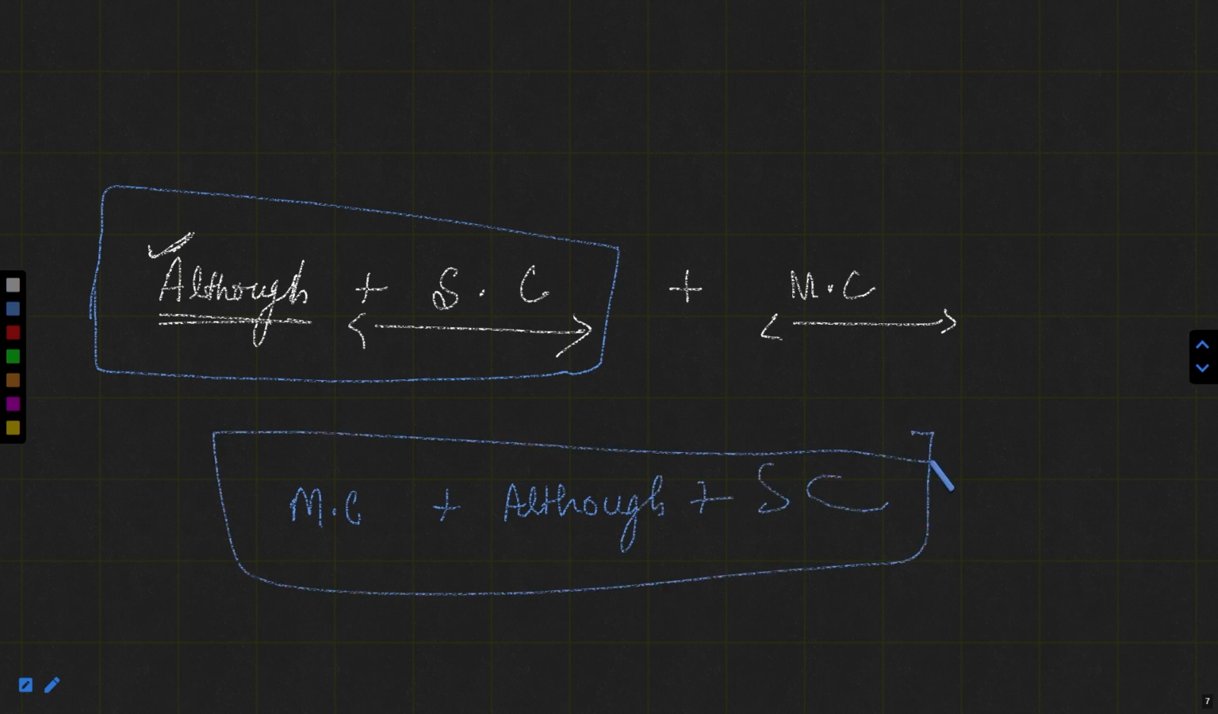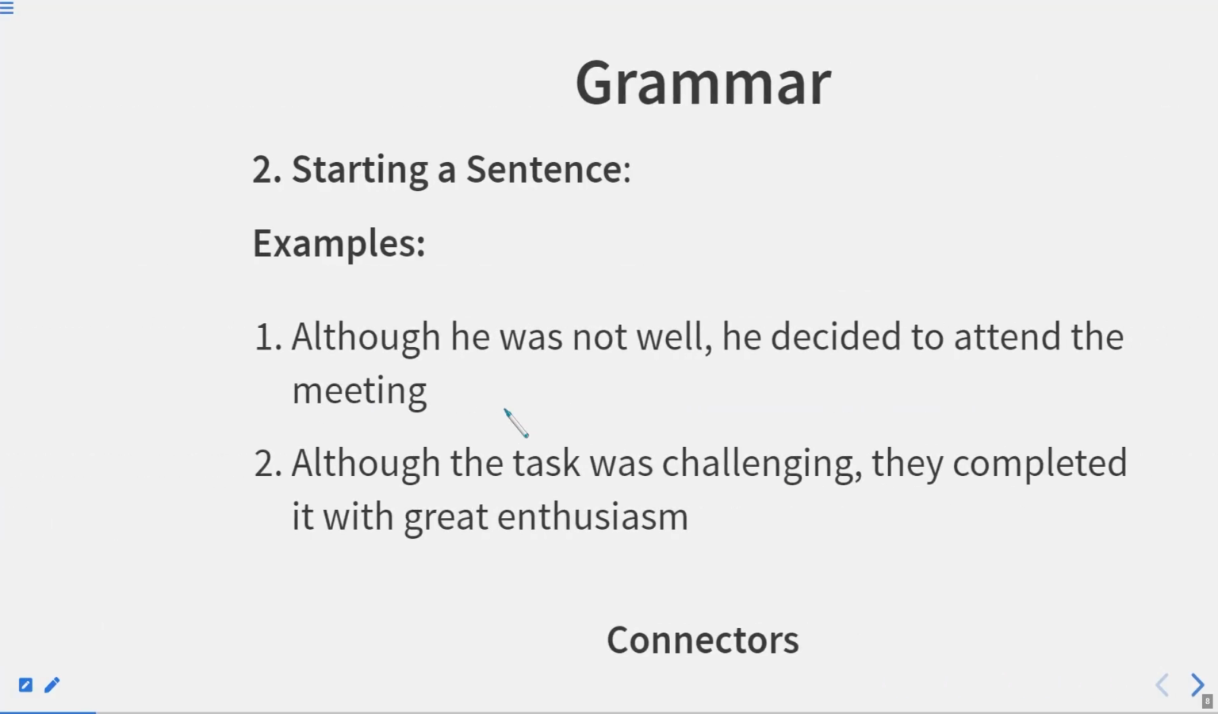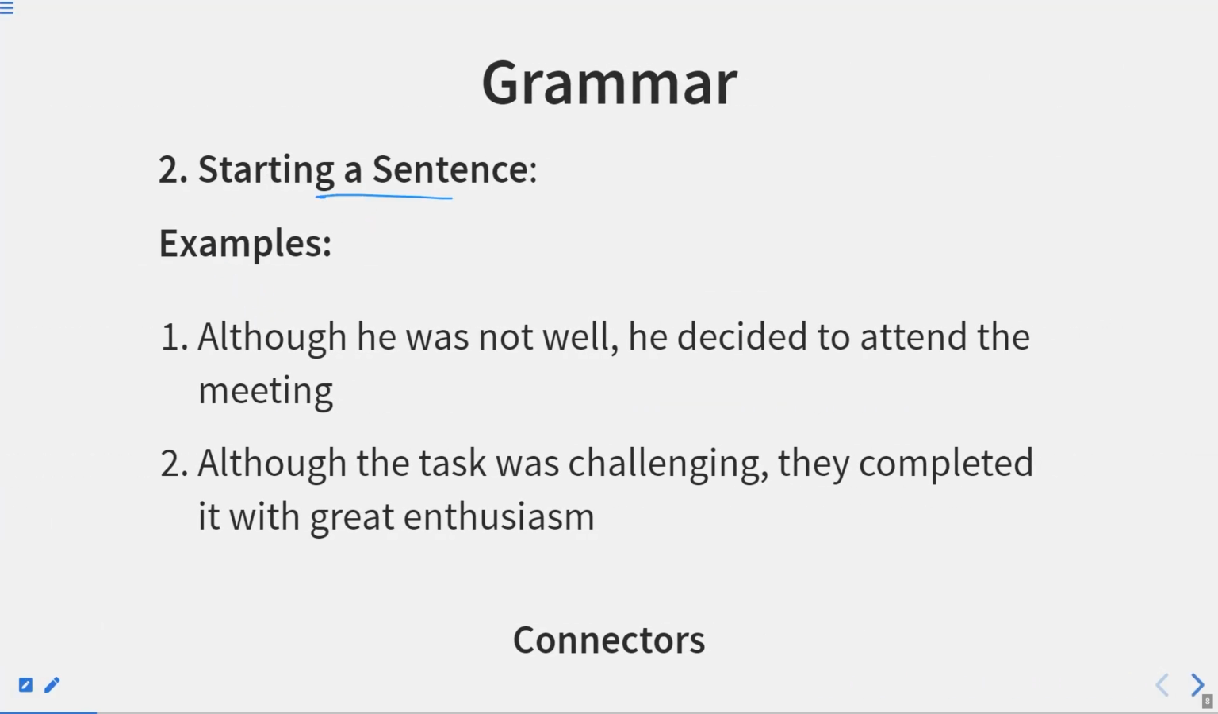So this can be the structure if we want to change the position of although from the beginning to the middle part. Now let us get back to the slides. Now let us have some more examples. If it is starting a sentence: Although he was not well, he decided to attend the meeting. Although the task was challenging, they completed it with great enthusiasm.